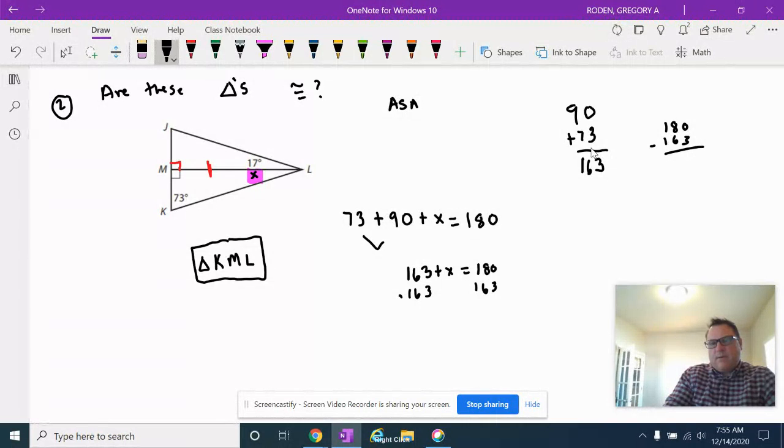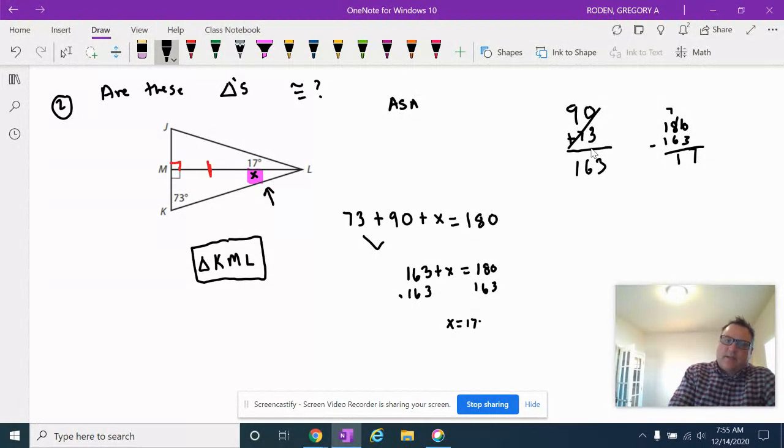Wait, sorry, guys, my bad. You cannot take 3 from 0. Oh, no, we're adding, never mind. We added there, so that is 163. But here you can't take 3 from 0, so we're going to borrow, and that's going to be a 7, and 10 minus 3 is 7. And 7 minus 6 is 1, and 1 minus 0 is 0. So we now know that X equals 17 degrees.